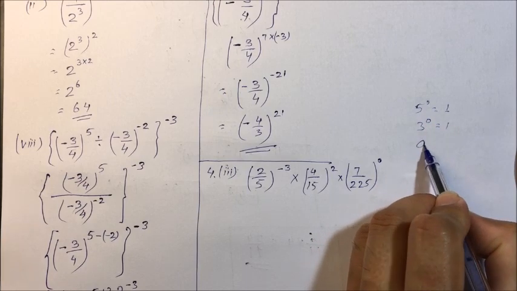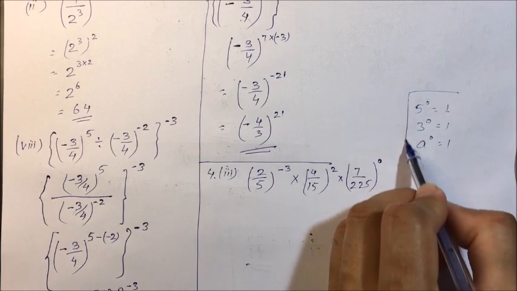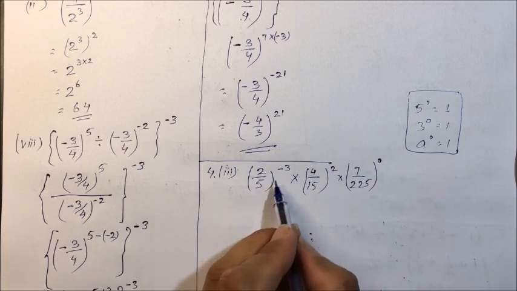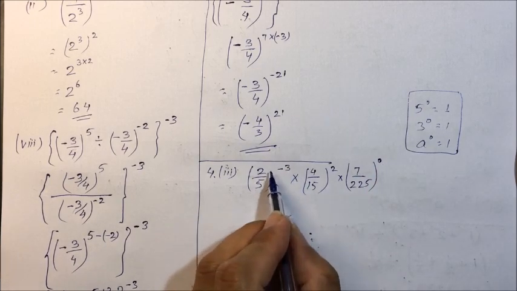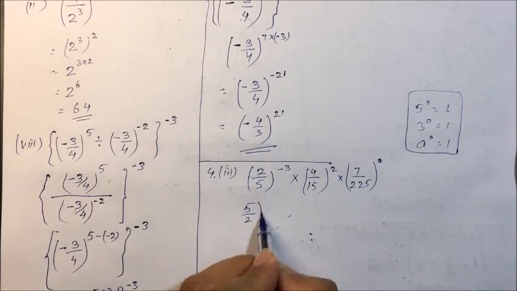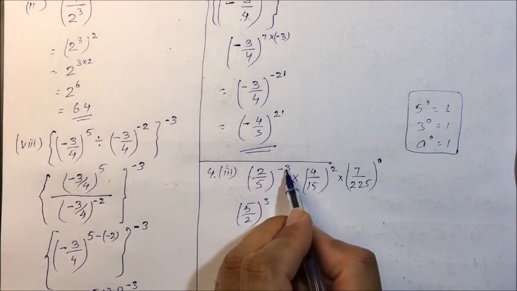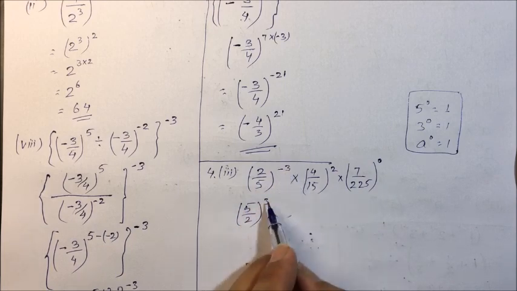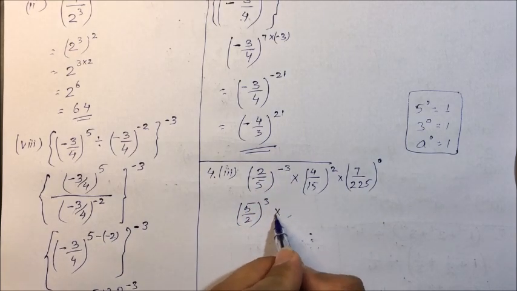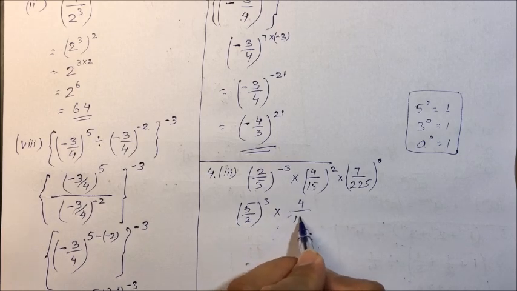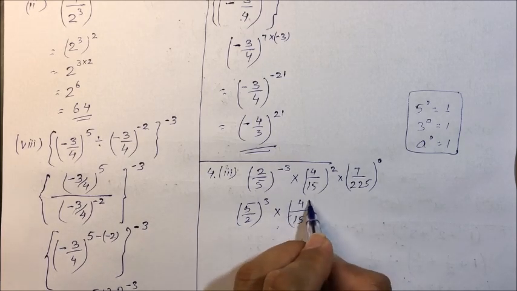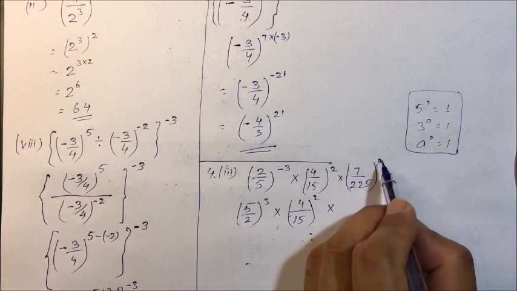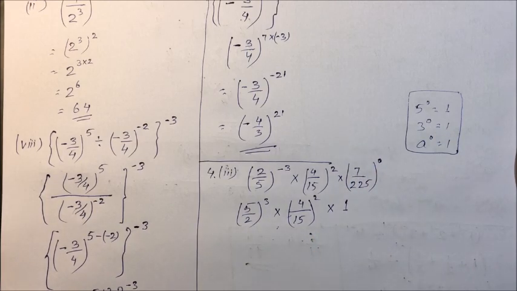Any number you take, a raised to power 0, it will be 1. So any number raised to power 0 is 1. So next step, first 5 upon 2 raised to power 3. A raised to power minus m equal to 1 upon a raised to power m. We have taken the reciprocal of this and the power becomes positive, into 4 divided by 15 square into any number raised to power 0 is 1.